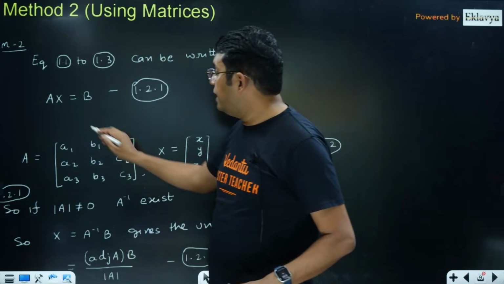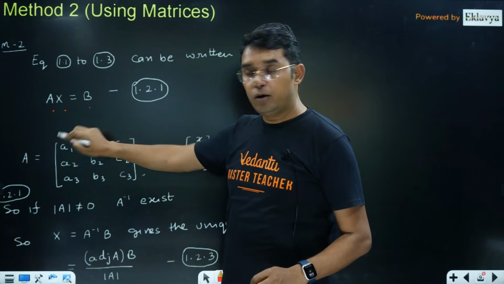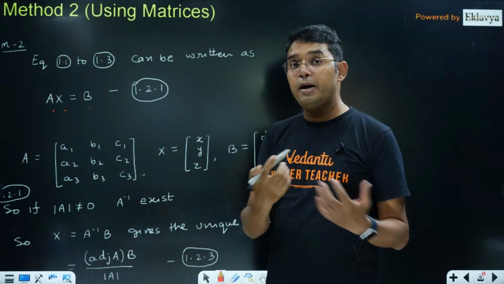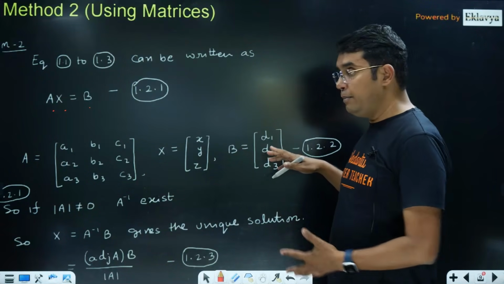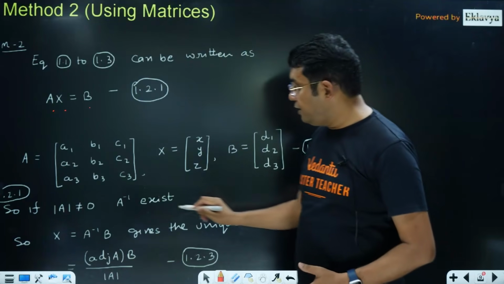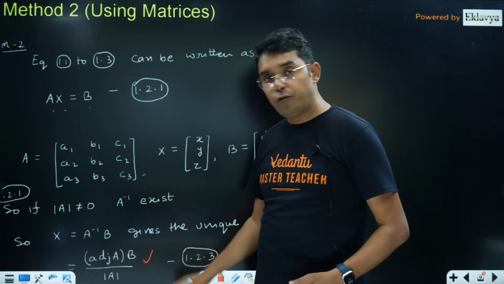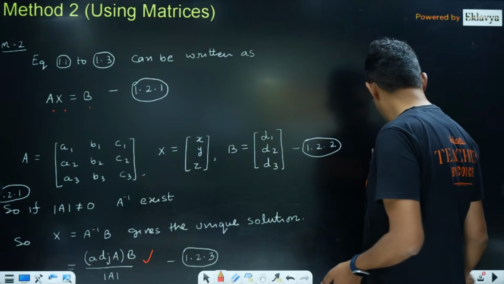You write your equation as AX = B, where A is the matrix formed by the coefficients, X is the column matrix made by the variables x, y, z, and B is the column matrix made by the constants on the right hand side. If A inverse exists, that is, the determinant of A is not equal to 0, then that's the formula to find X, where you need to find the adjoint of A.